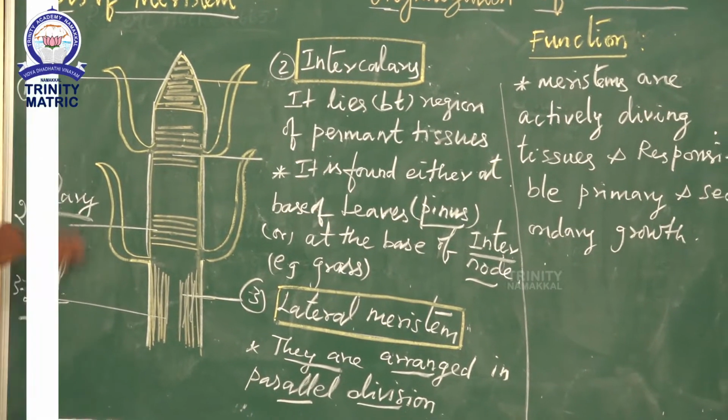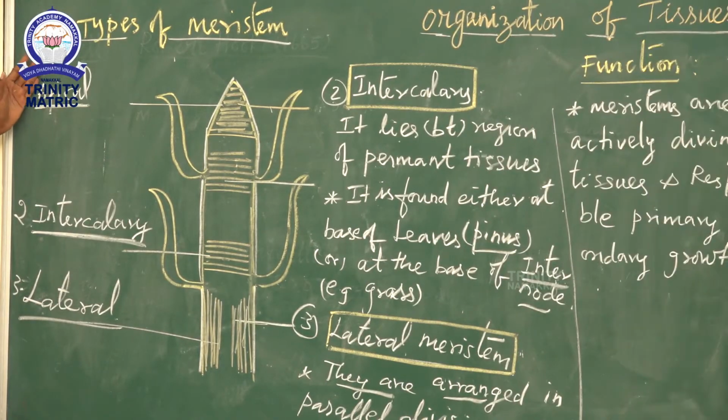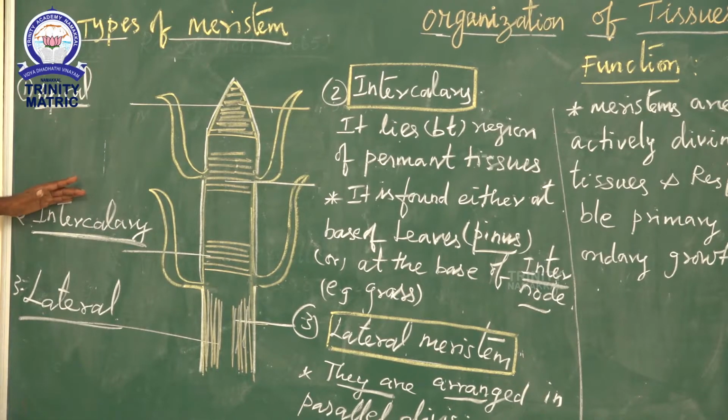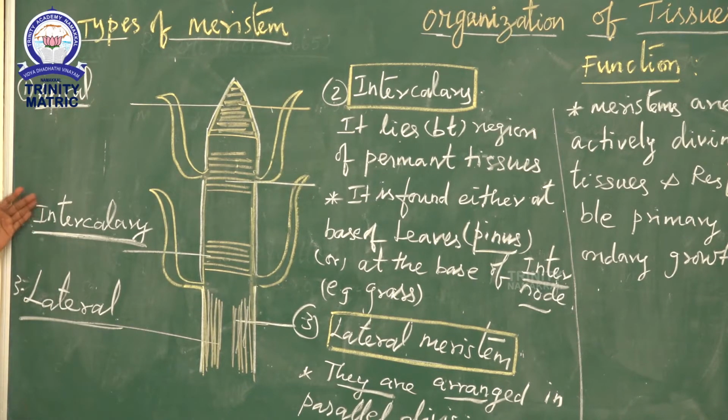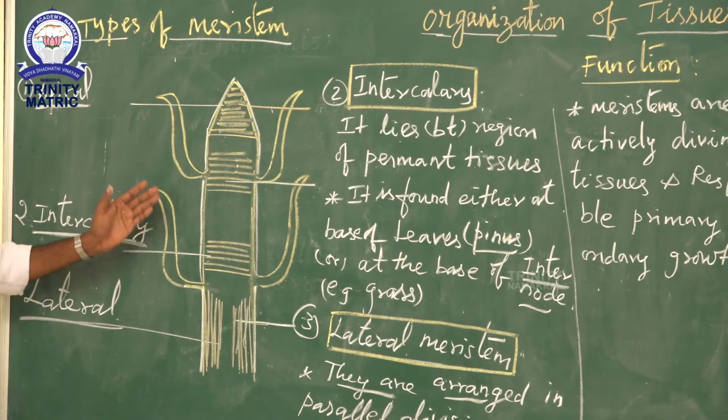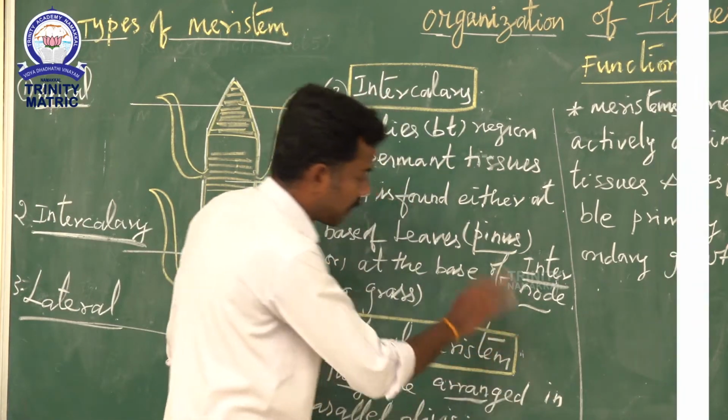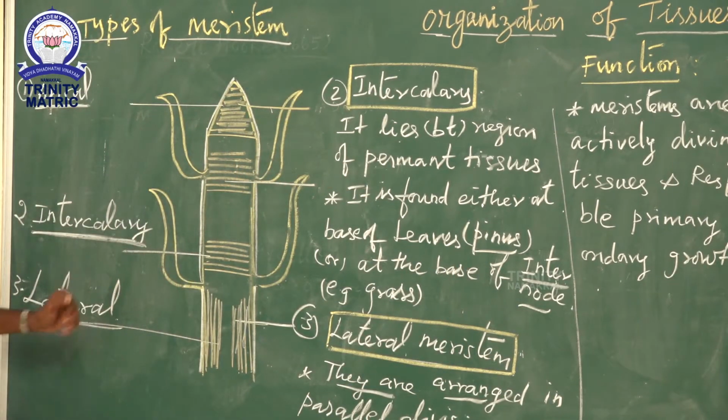So meristems are generally divided into three types: first apical meristem, second intercalary meristem, and third lateral meristem. Apical meristem increases the length of the plant body. Intercalary meristem increases the internodal region. Lateral meristem increases the thickness of the plant body.